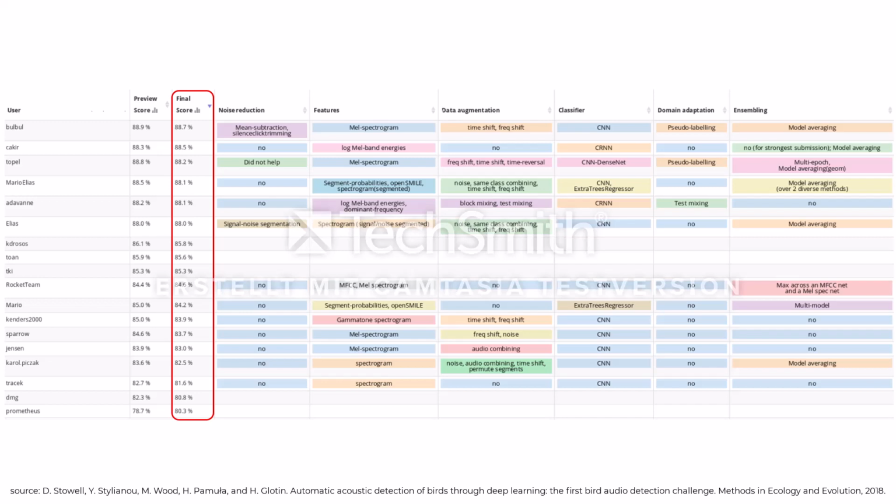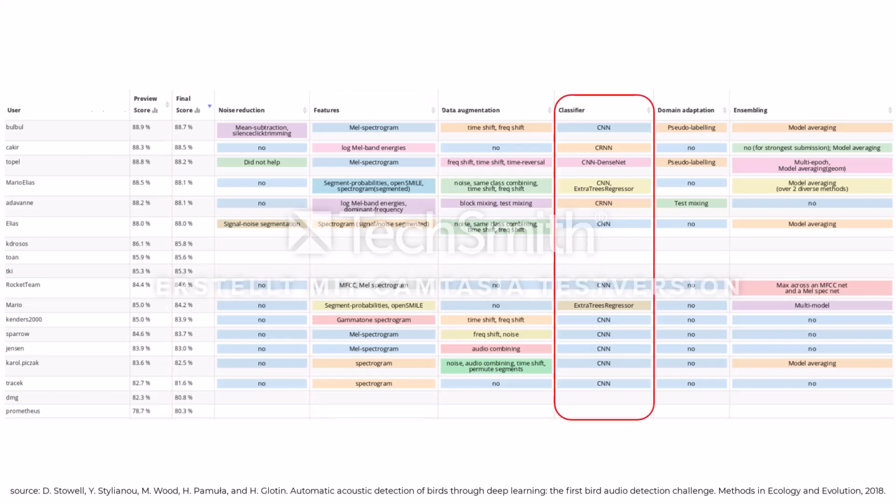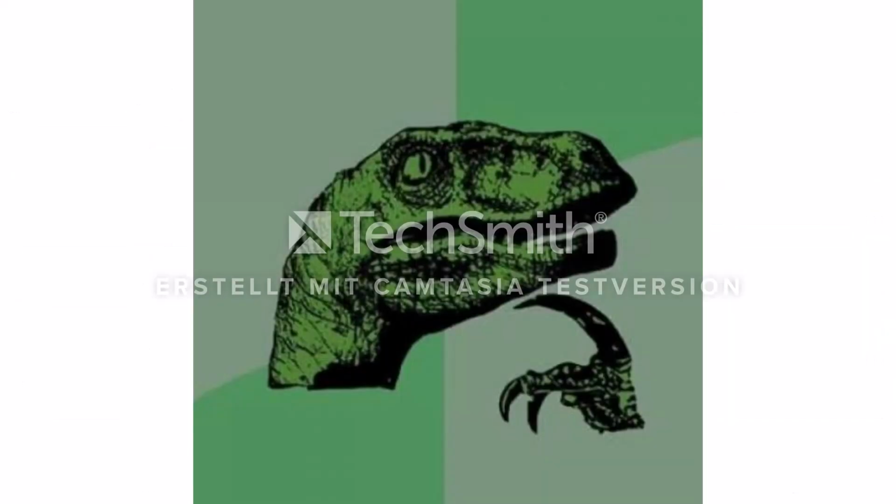The table shows that almost all well-performing entries used spectrograms that were then fed to CNNs. That means that the input to the neural networks was not audio, but image files. This method is very common in audio classification, as it can make use of CNNs pre-trained on large image datasets beforehand. But how do these spectrograms look?